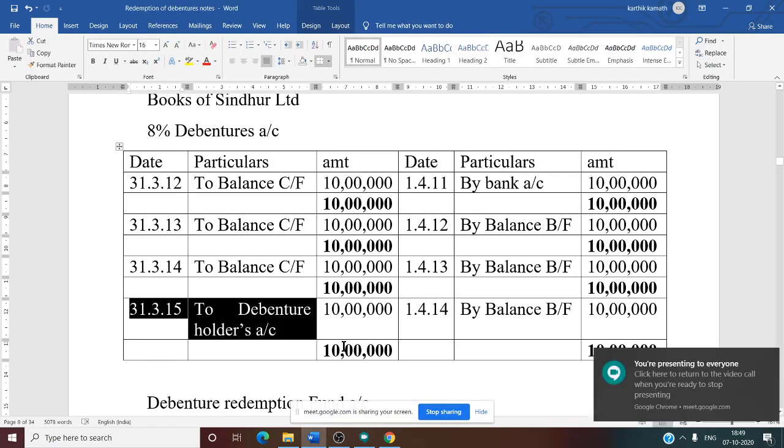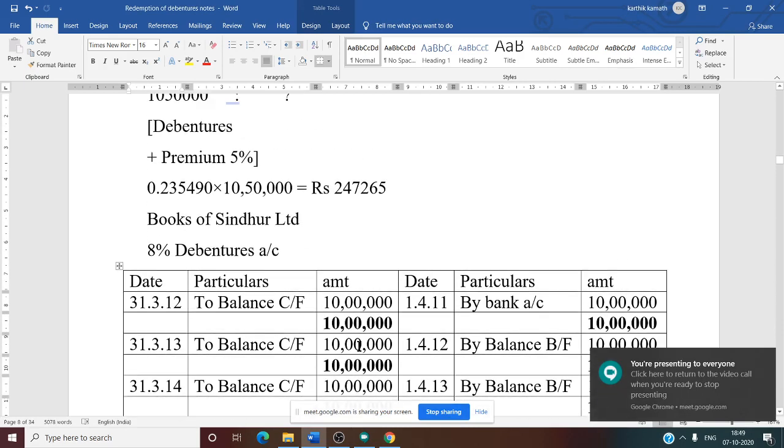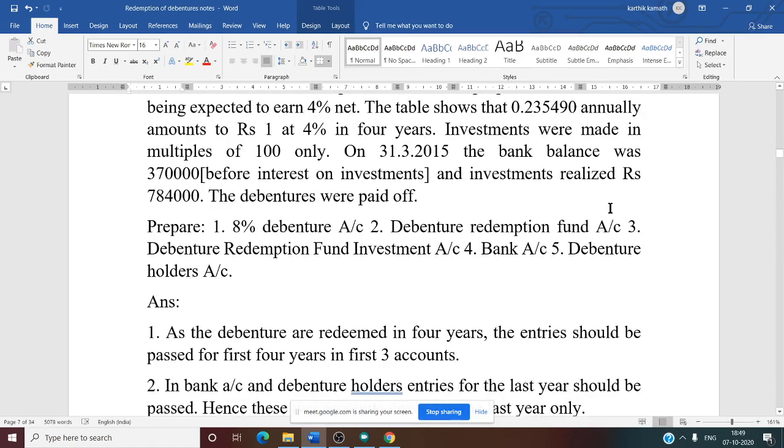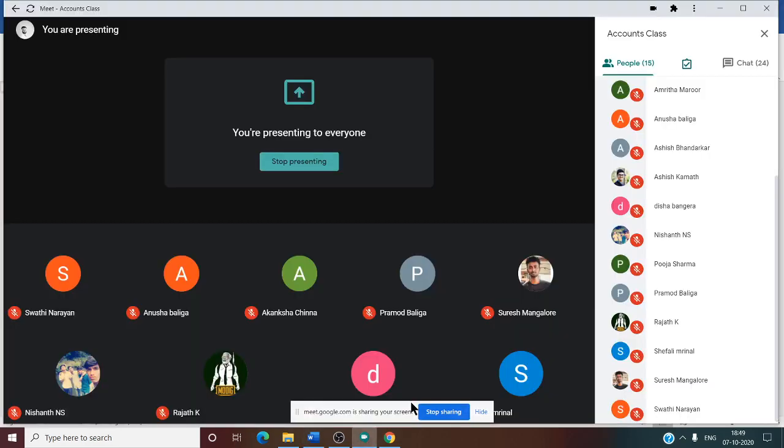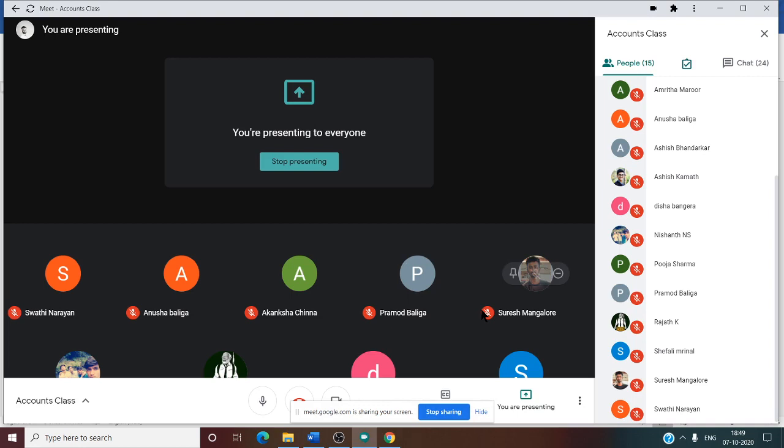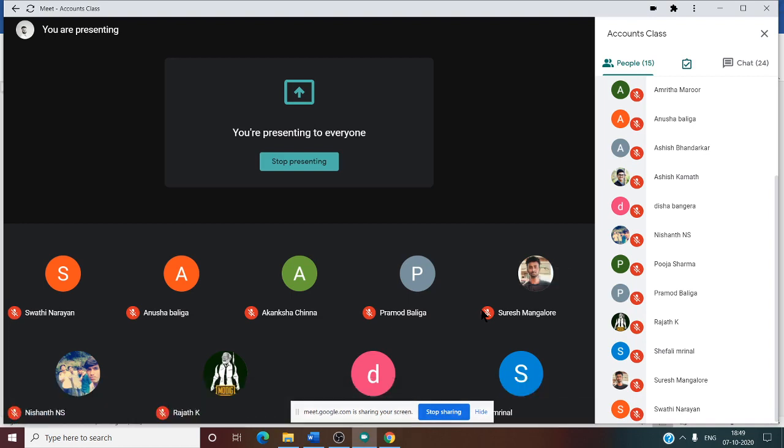First ledger account, 8% debenture. Yes. So now second ledger account we need to prepare. What is the second ledger account? Debenture redemption fund account. Out of 5 accounts, the very important account is debenture redemption fund account. Why? Everything comes at the end in debenture redemption fund account.